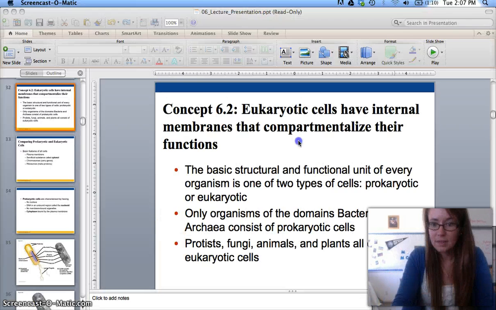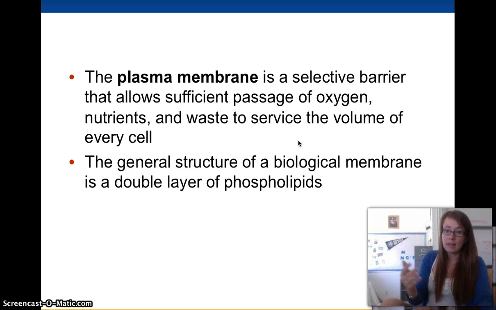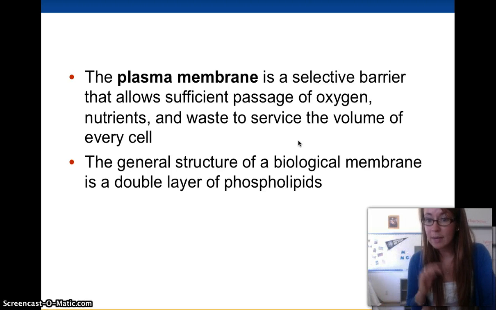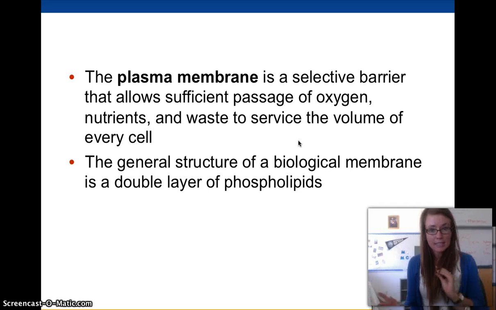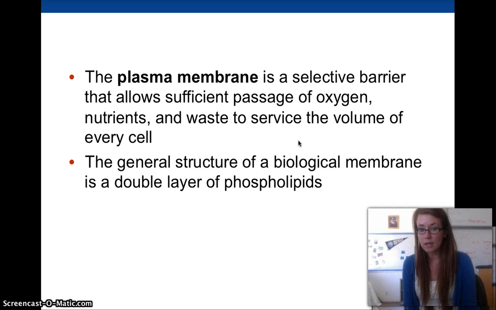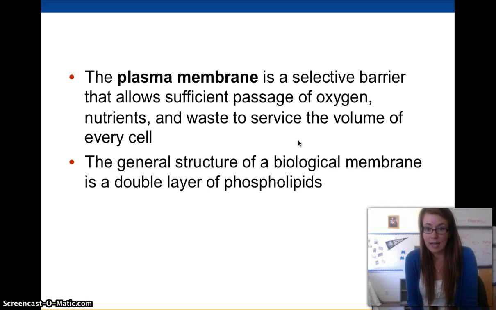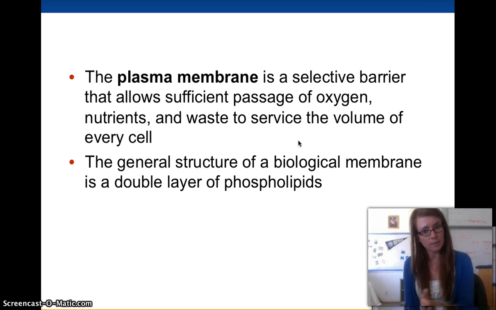So it allows good things in, bad things out. It's very important that it's selectively permeable, so we don't allow things we don't want inside our cells. It does a pretty good job of that. So it allows oxygen and nutrients in, and when we need to get waste out, it lets waste out.